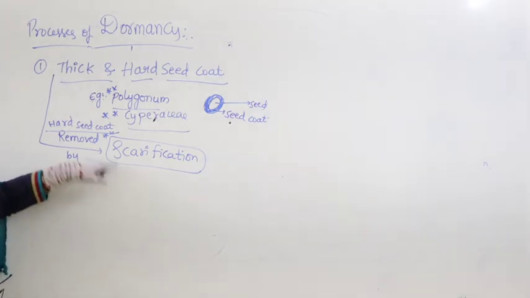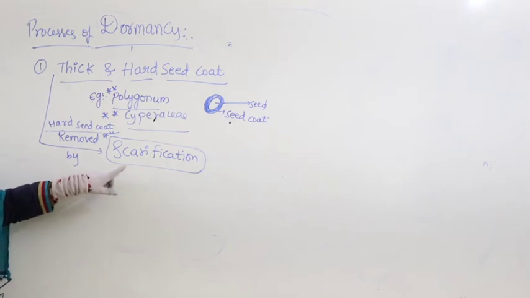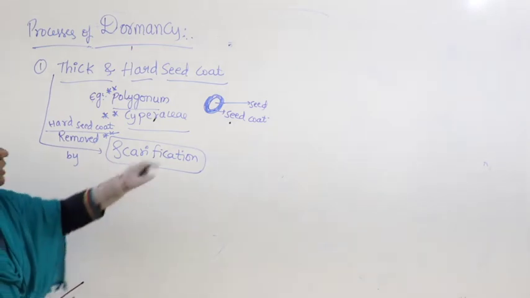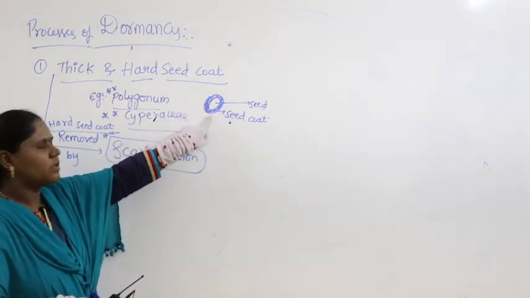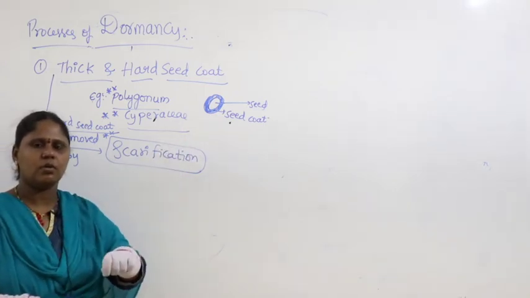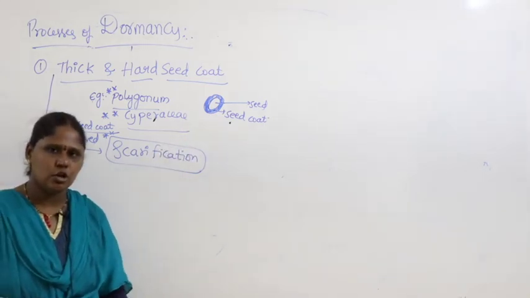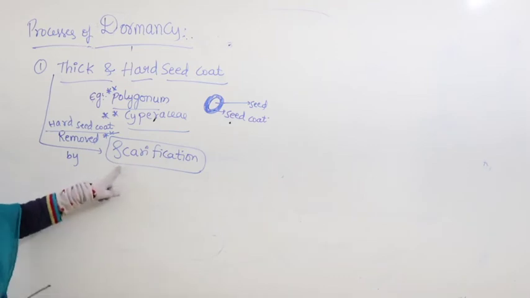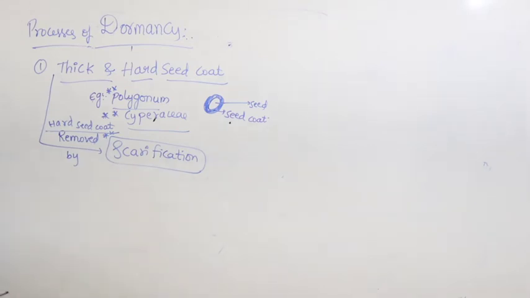What is scarification? We will discuss it at the end of dormancy. It is mechanical removal, or mechanical rupture, of the seed coat. We simply remove the seed coat before putting the seed for germination.